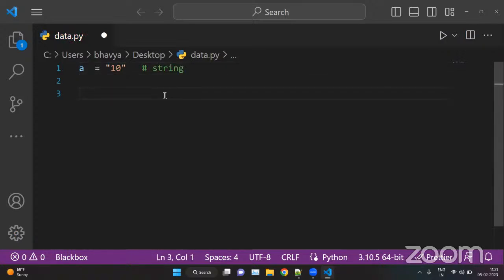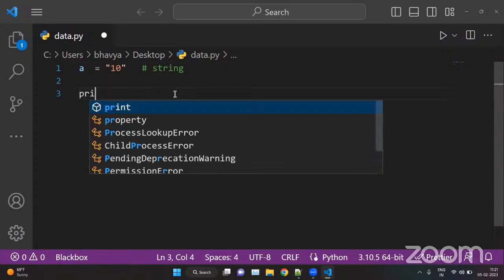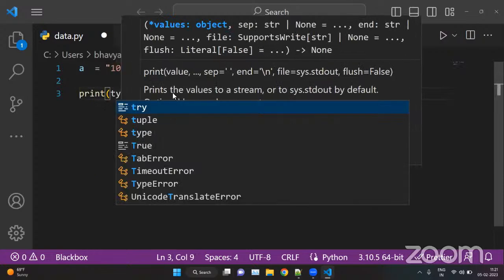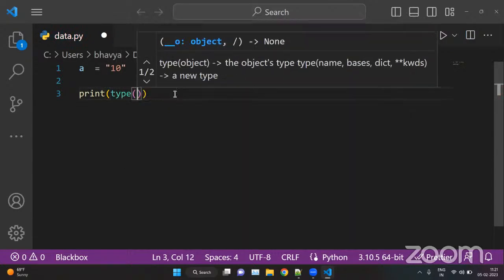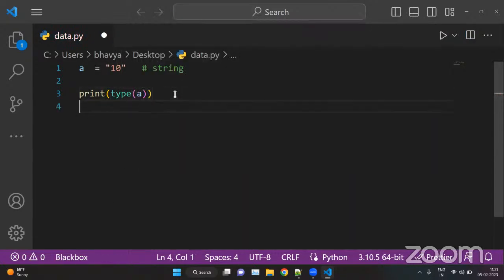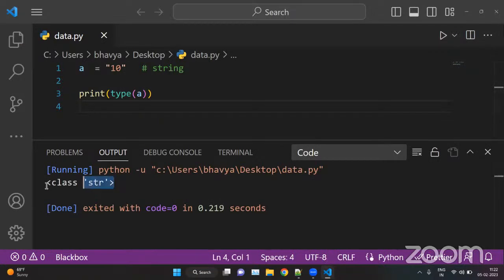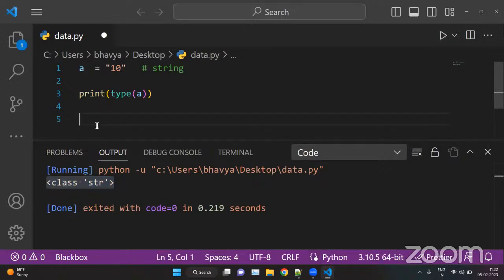Now we can convert this string into numbers. If you want to check, we can check the type of data your variable A is storing. That is string. We can run this. Okay, so we have class string. Now we can convert it.